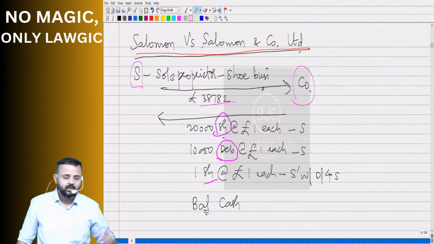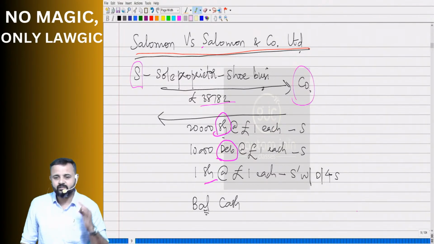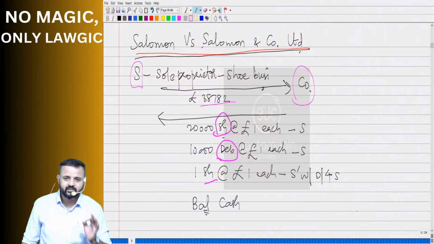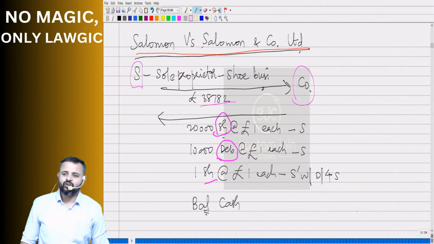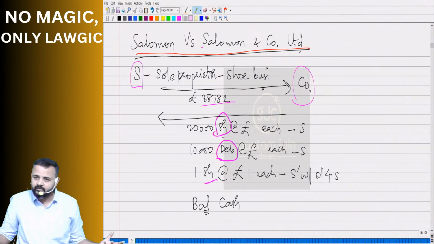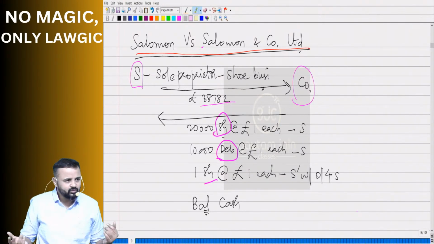Right. So coming to this case law, Salmon was a sole proprietor having a shoe business which was worth 38,782 pounds. He decided to incorporate a company. He said, let me transfer this sole proprietorship business to company form. Company form always have benefits, no? Yes or no? Do we have or not? How come?